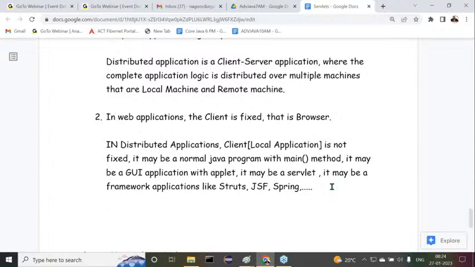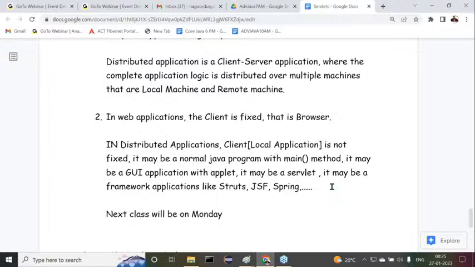After that, I'll continue this part in the next class. When is the next class? Observe carefully. The next class will be on Monday. Monday onwards, I have to take the servlets class continuously. Today was just a basic introduction class, where we discussed up to two points on distributed applications and web applications. The remaining part I will discuss with you on Monday. Understand my point clearly? But tomorrow and the day after tomorrow, we don't have any session for servlets. But in my old JDBC, two topics are remaining, that means one topic is remaining.